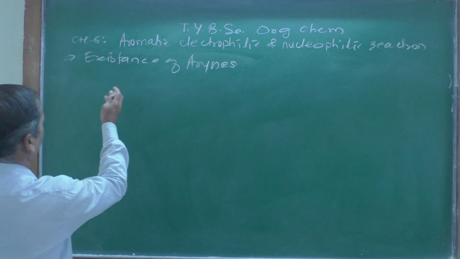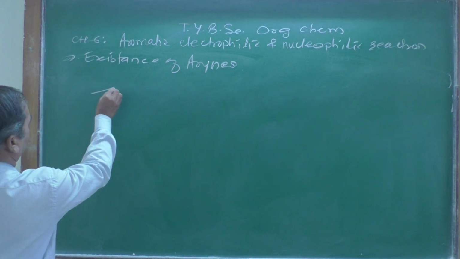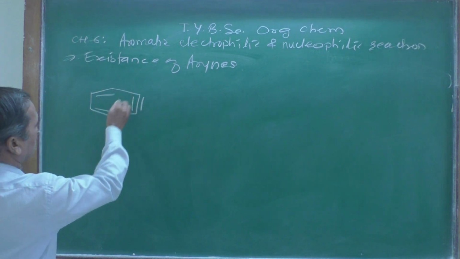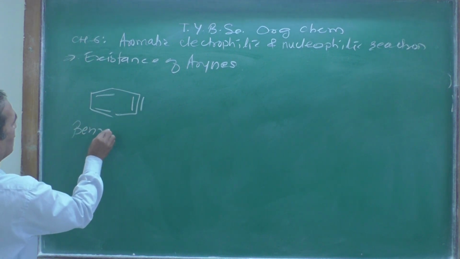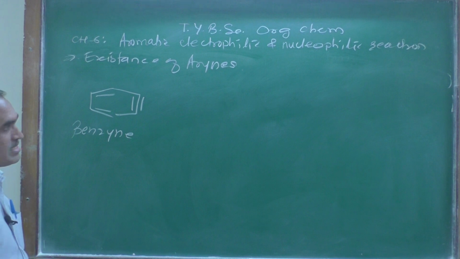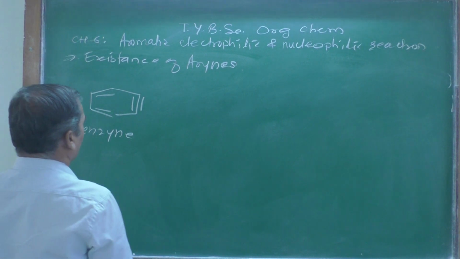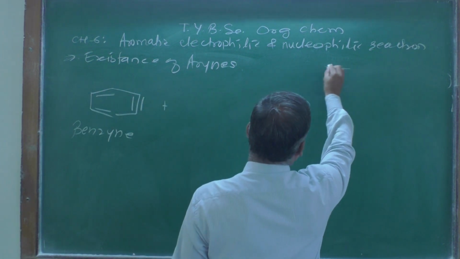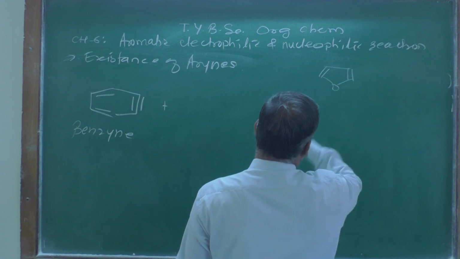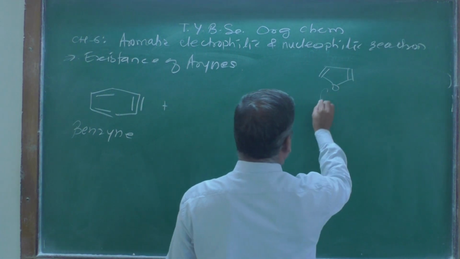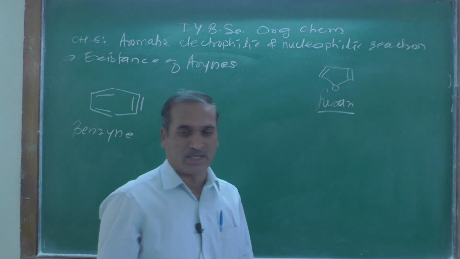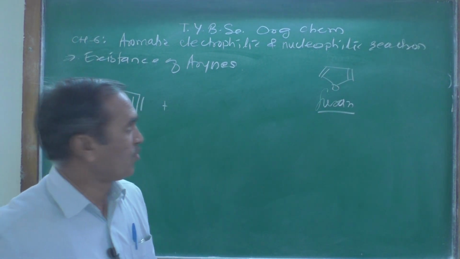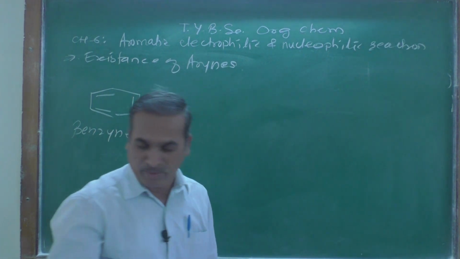Now as we know how the benzynes are obtained, as we know the structure of benzyne, let me draw here, this is a triple bond. So this type of thing is called a benzyne, right? We are finding the existence of arynes. Now this benzyne, or we can call it aryne, will be treated with furan. As we know, the structure of furan is this one. This is a heterocyclic aromatic compound. The name of this compound is furan, which we have learned in your previous classes. I think in T.Y.B.Sc you have already learned this furan. Furan is a heterocyclic aromatic compound.